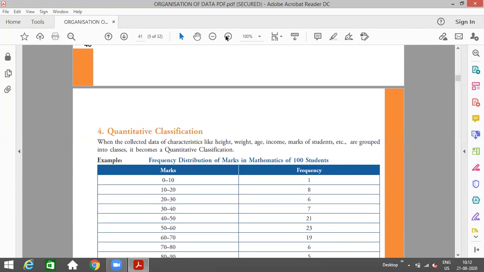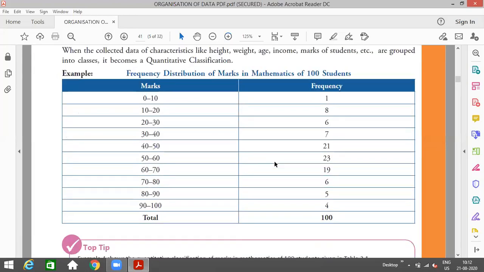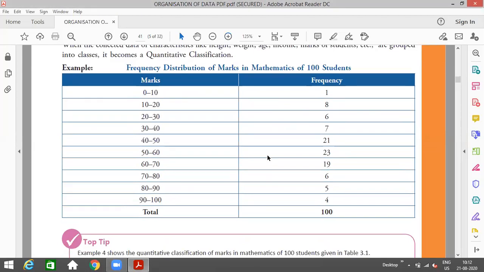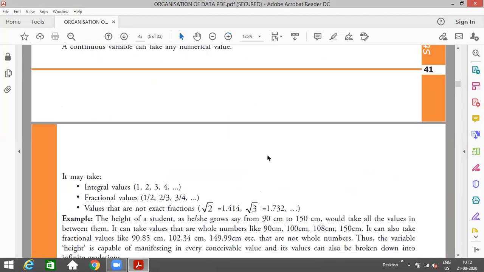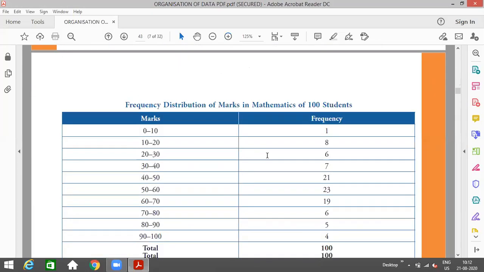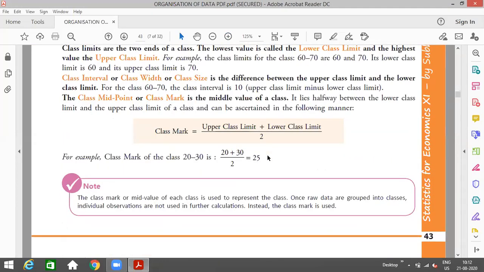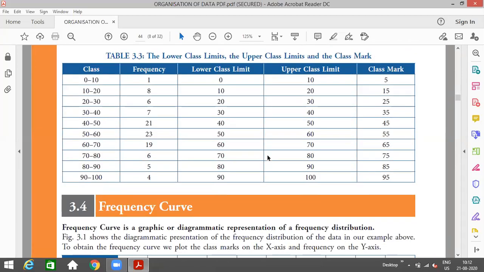Next, we have already covered the quantitative classification. The quantitative classification means whenever you are classifying the data on the basis of some quantity, meaning on the basis of some numbers only you are dividing or classifying the whole data. Then continuous variable or discrete variable, I told you, is basically on the basis of frequency series only, the types of series. This we have covered. What is the class limit, what is the class interval?